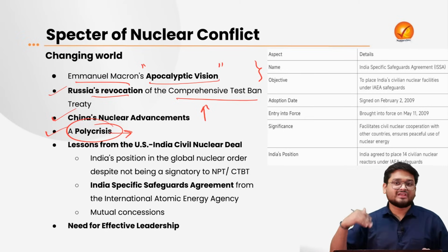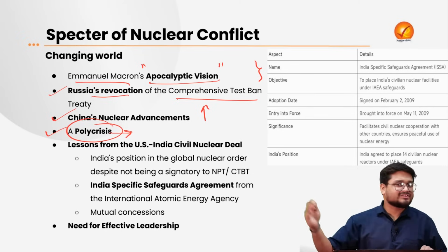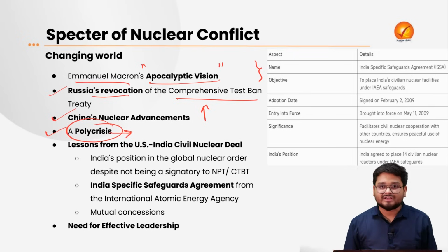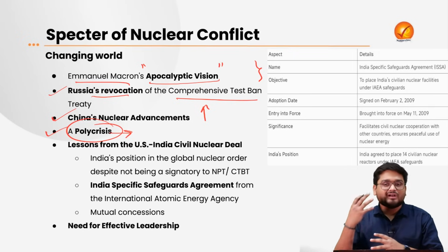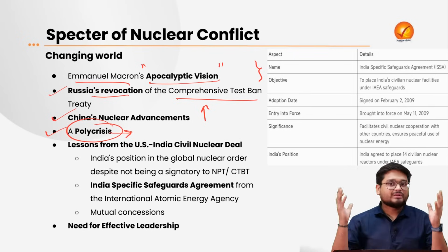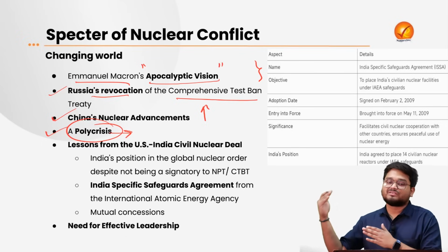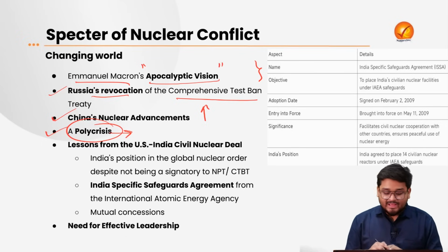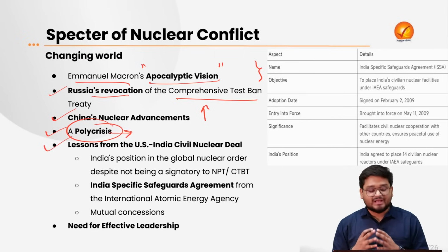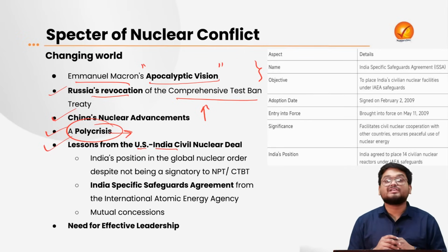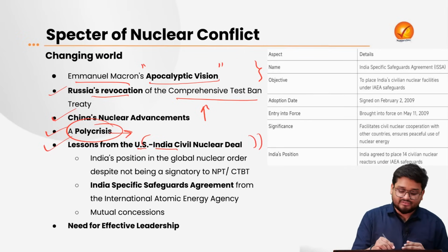We have conflicts in Africa, we have conflicts in Azerbaijan, we have conflicts everywhere, right? So we are actually living in a world surrounded by conflicts on the climate front, on the cyber front, on the various military fronts as well. And here, we have to take some lessons from the US-India civil nuclear deal, which is also quoted in this editorial, because this nuclear deal is actually a